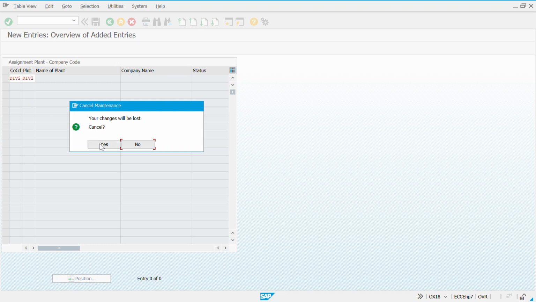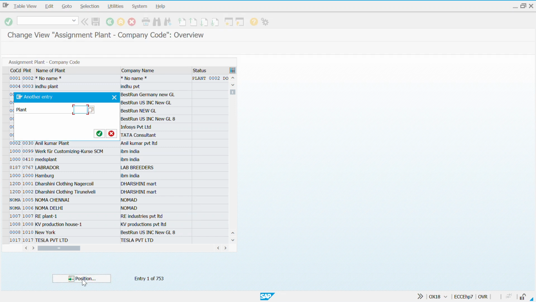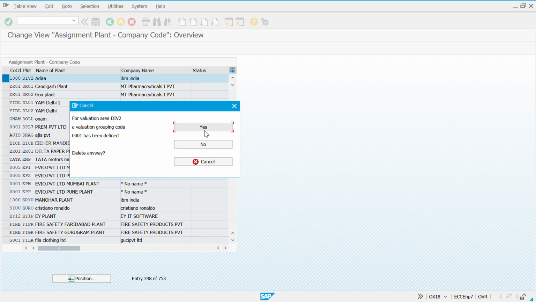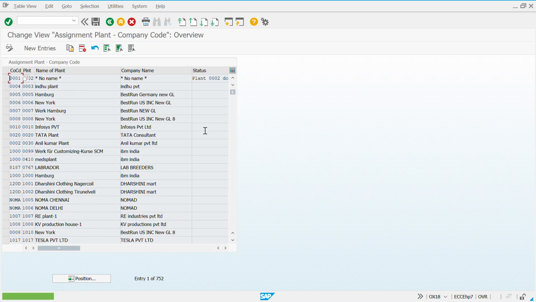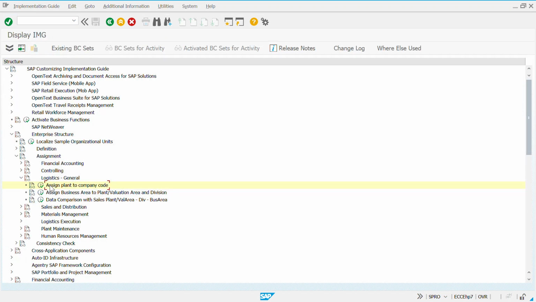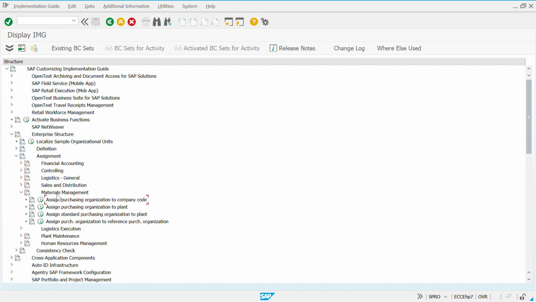Now what we do in this case is we go back. Again, we search for our plant, div2, enter. Then we delete this assignment, say yes, save, and then go to new entries, give the company code and plant that you desire to assign to each other, and then save this. Okay. Now go back. First is done. Now close this and go to materials management.